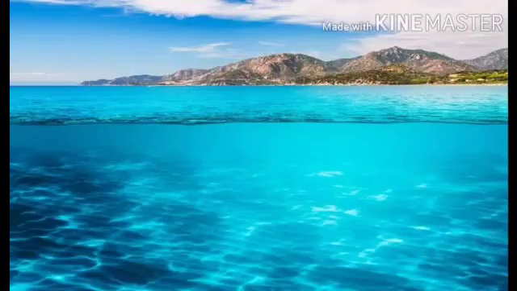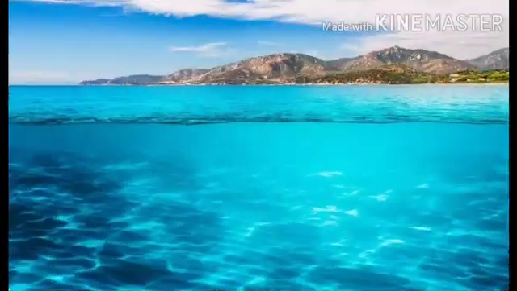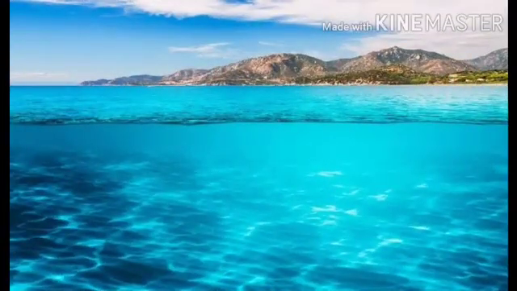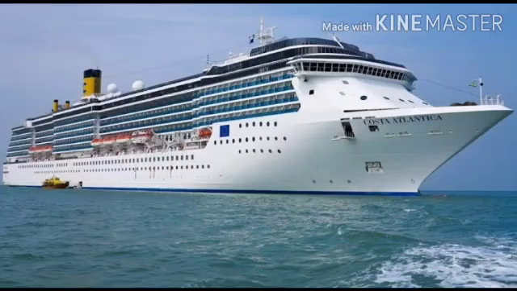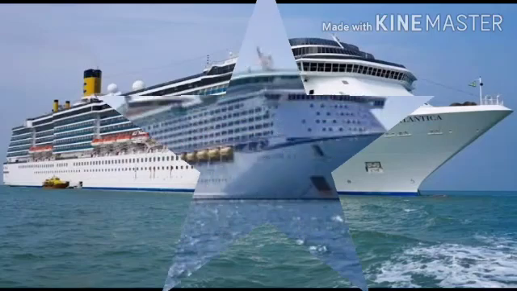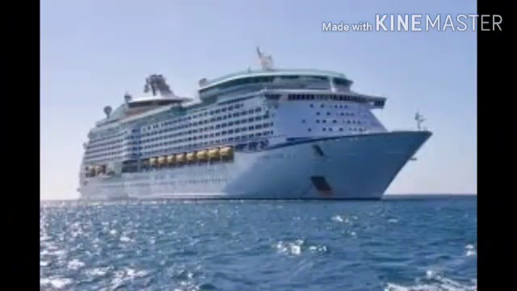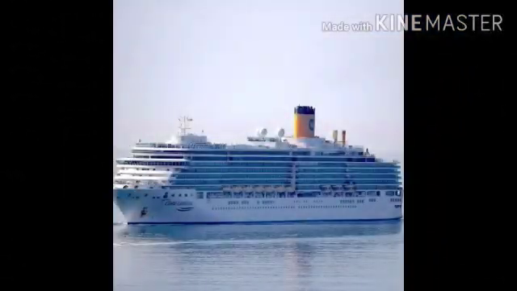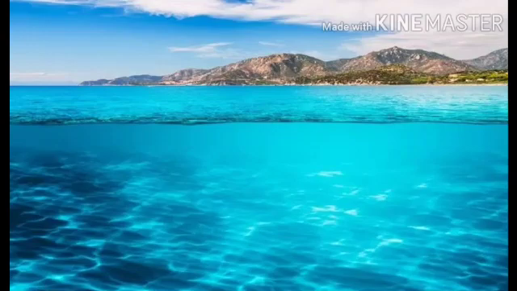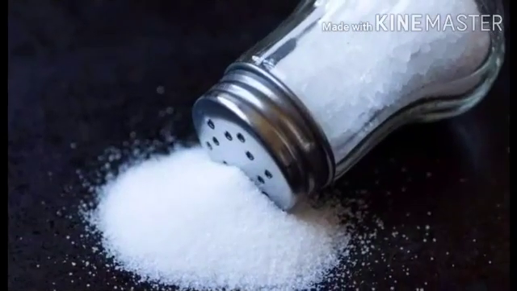Next, let us talk about the sea. Where does a ship move? The ship moves on the sea. What is sea? A sea is a large water body. What is the taste of sea water? The taste of sea water is salty.